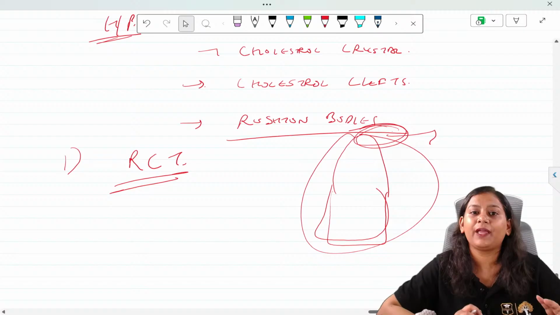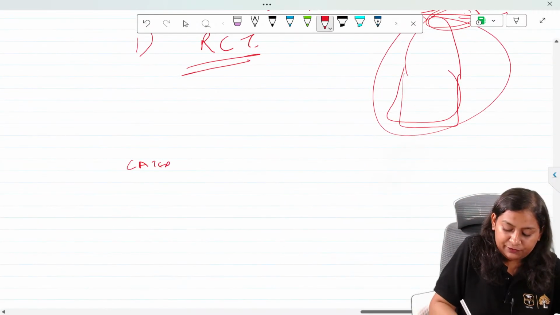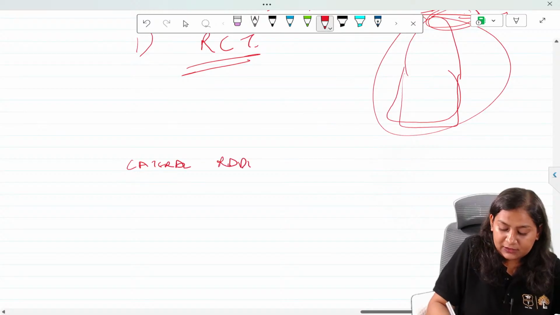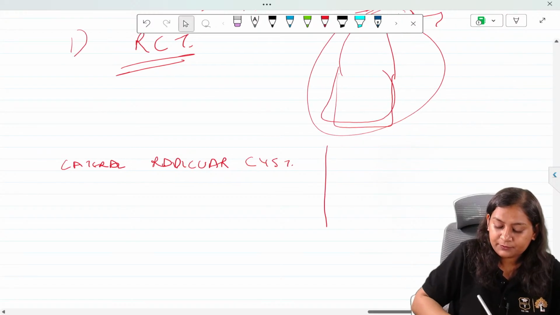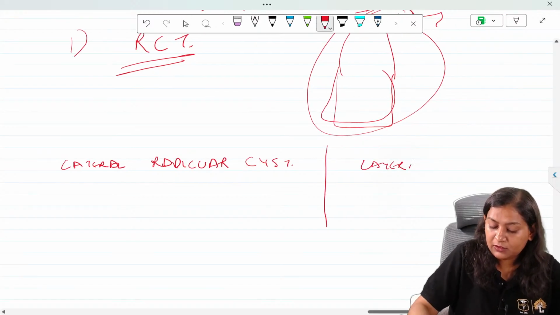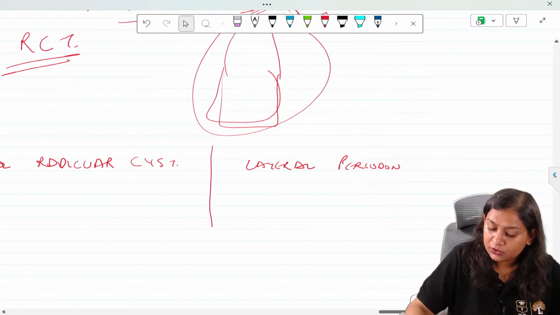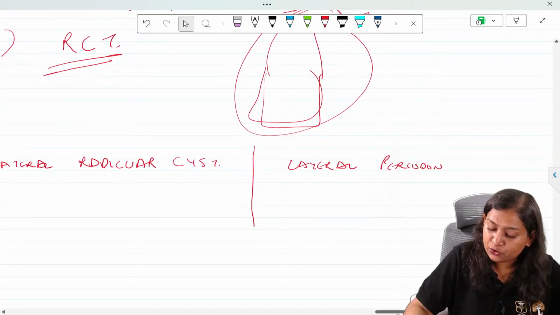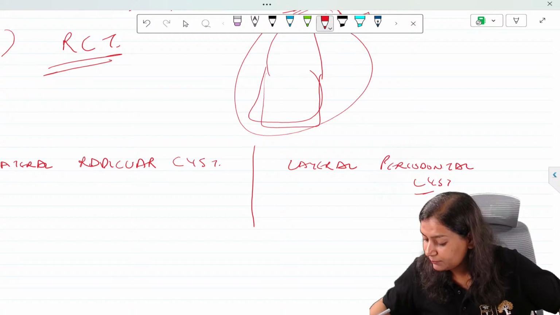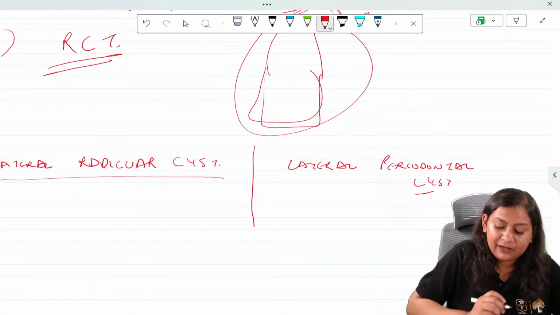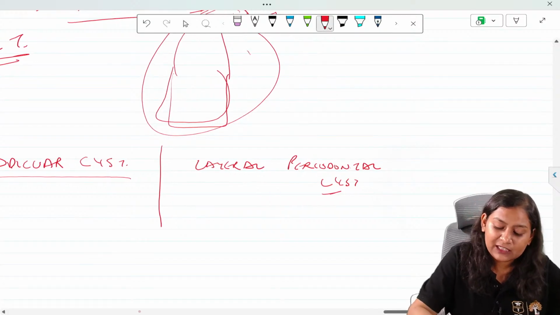Now there are two variants of radicular cyst, which is very important. One is the lateral radicular cyst and the other is the lateral periodontal cyst. So whenever they ask you a question, read the question very properly. Lateral radicular cyst, again, that means it is present